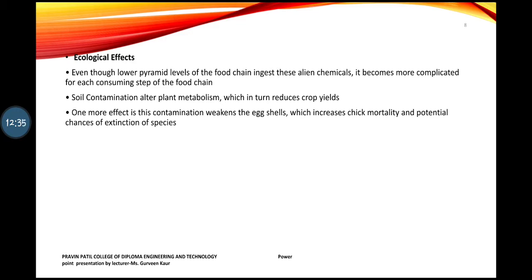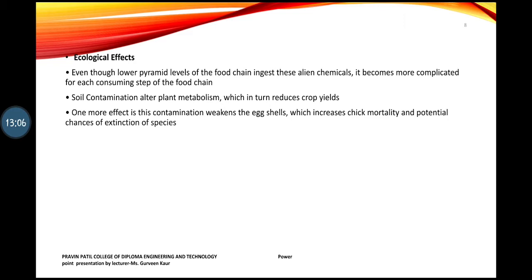Chickens are eating the grains which are present on the ground. When the ground comes in contact with that contaminated soil, the grains which are there on the ground are consumed by the chickens. When they consume it, it weakens the shells of the eggs they will lay in the future. It weakens their shell, and the baby inside is affected.